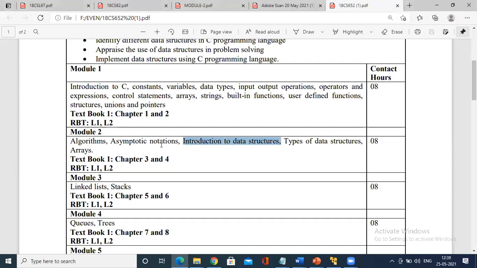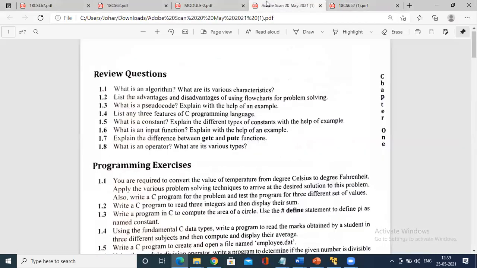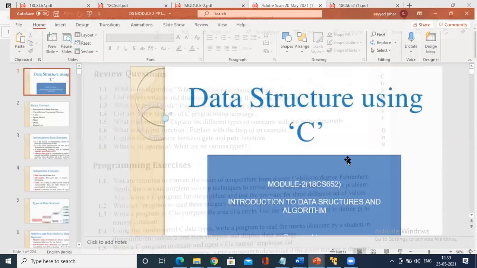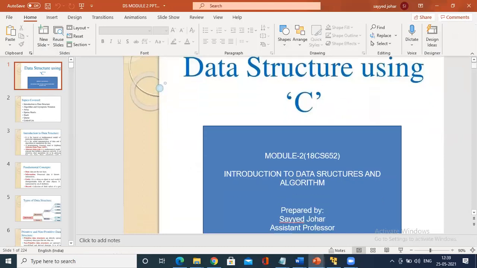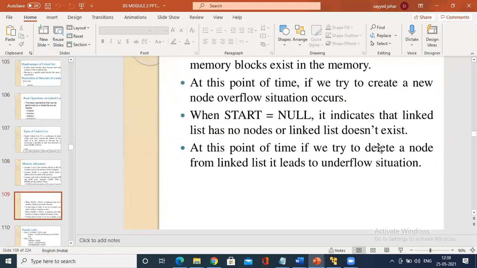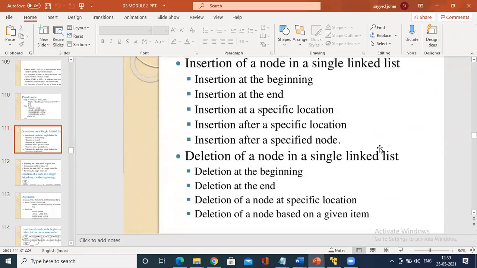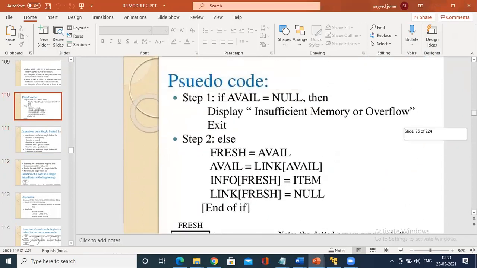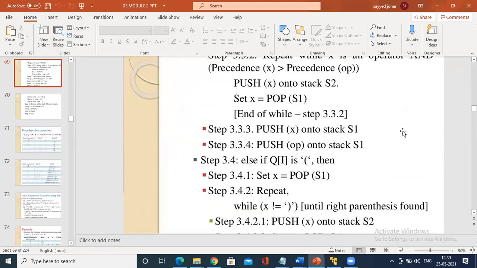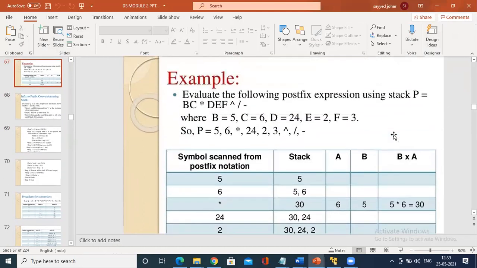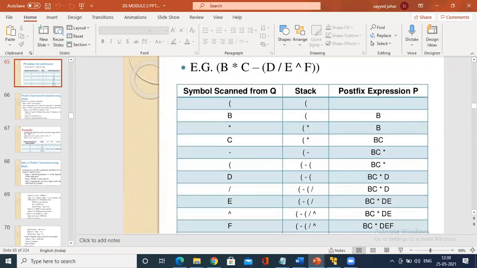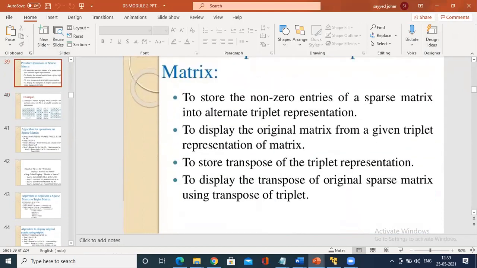Okay. So we just started asymptotic notations, introduction to data structures. Types of data structures we have covered, and we just started on the concept of arrays. In that, the types of arrays, single dimensional array we have seen, and also what are the things that we have to do in the case of an array, that is allocation of an array, insertion, deletion of an array we have seen. Is it or not? So with that, we'll go for a further concept, that is multi-dimensional array. I have not kept multi-dimensional array for internal, still single dimensional array I have kept all the concepts.